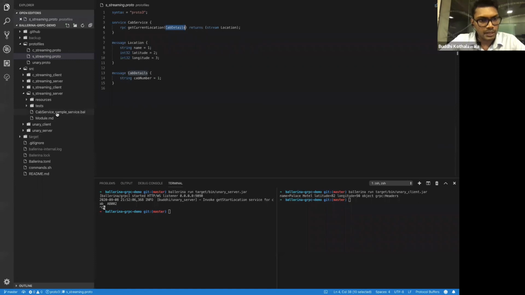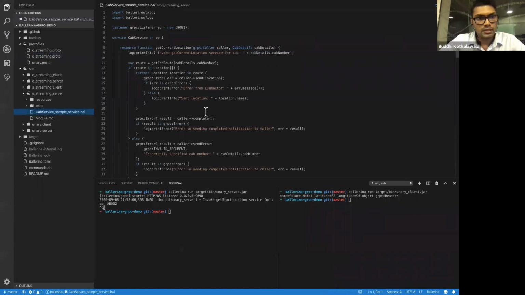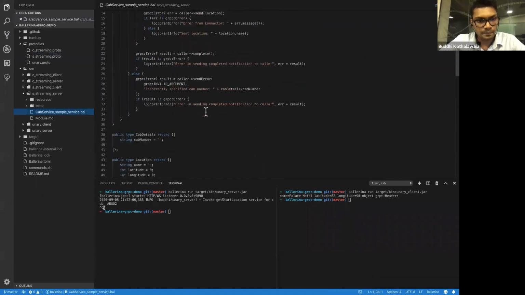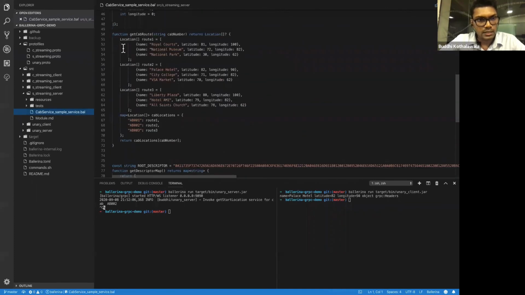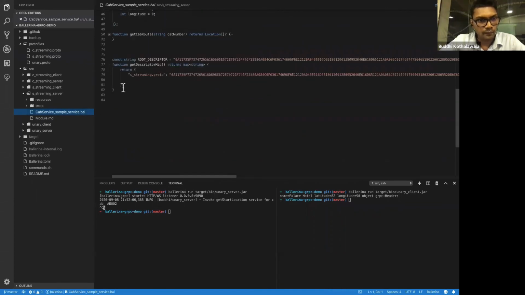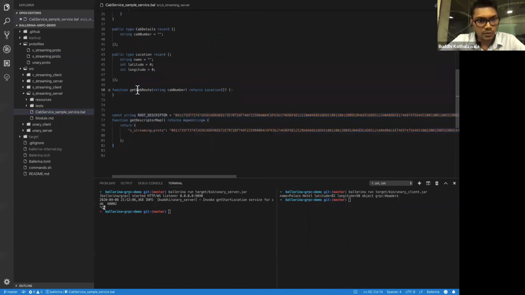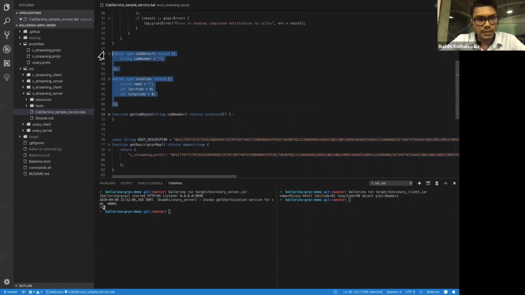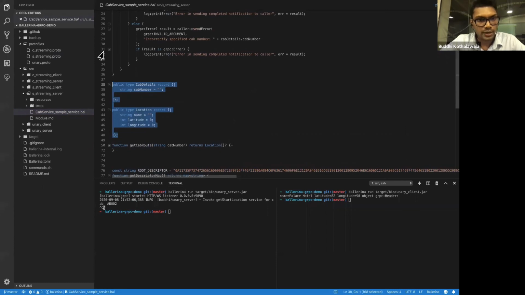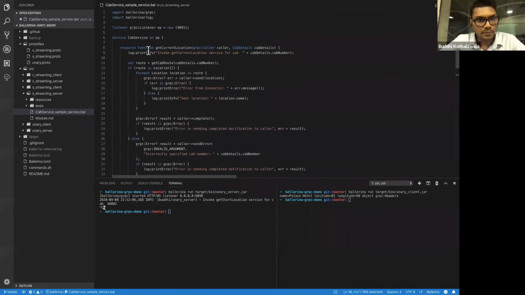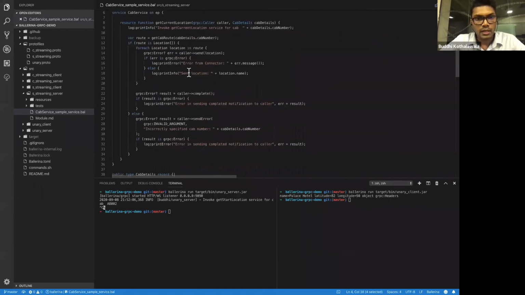Okay, let's see this service implementation here. Everything is similar to the previous one, where we have most of the things here. Root descriptors, we have an internal function called get cab root, I'll explain it later. We have all these records generated, and this service implementation also generated, except for this logic. Here we are using port 9091, and as in the previous one we have the gRPC caller and the cab details.